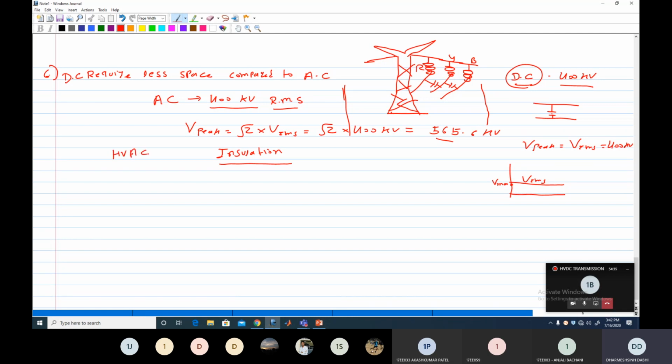In an HVAC system, the space required at the substation is also more as compared to a DC substation. Again, the reason is the same: the voltage rating is 565 kV here, whereas here it is DC, 400 kV. Clear? Because of this reason, the HVDC line is advantageous because it requires less space compared to AC.